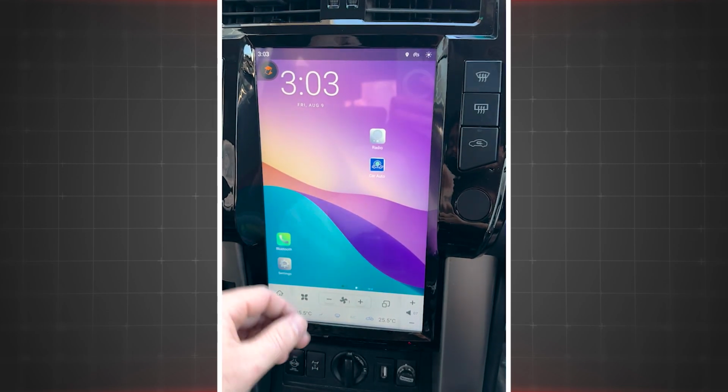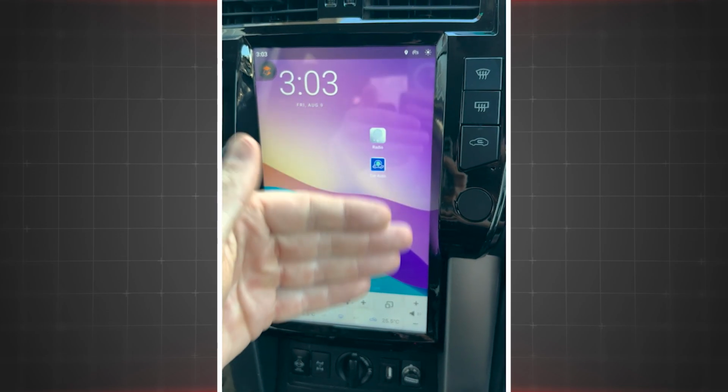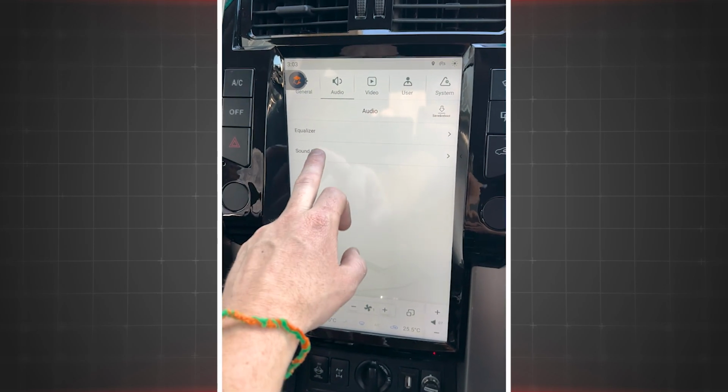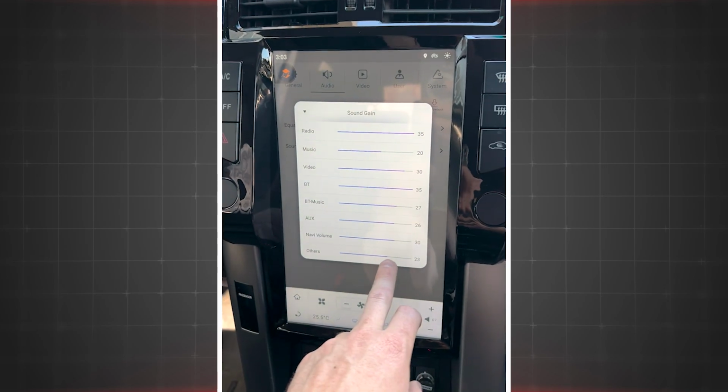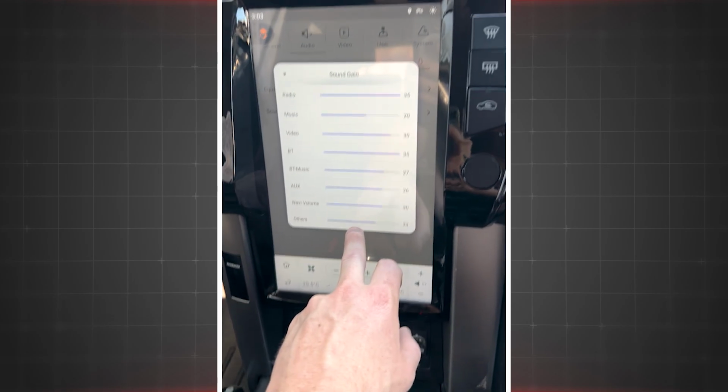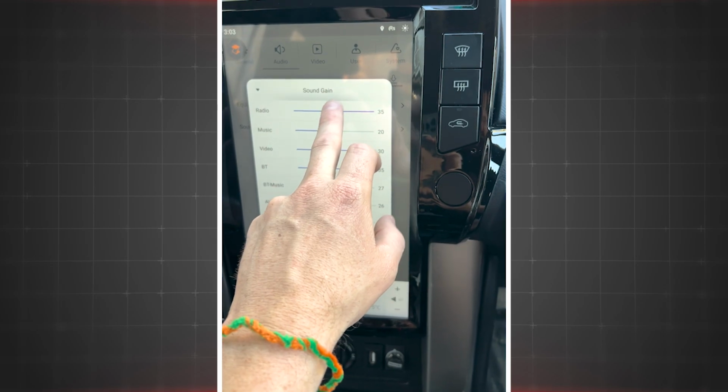If you do find, for example, you go into CarPlay or radio and the volume's a bit different, under settings here and audio, sound gain, there are a few different volume levels. So this Others level is going to control your CarPlay and Android Auto sound. Obviously, Radio is going to do radio.